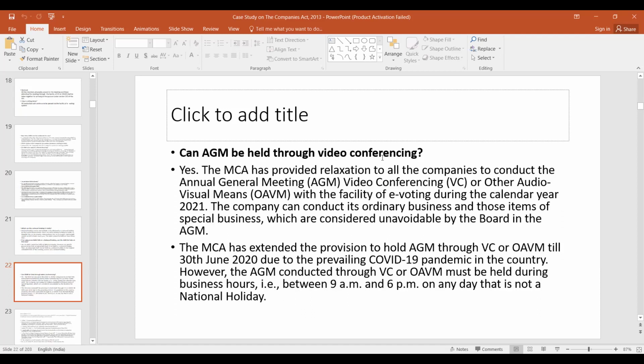Can an AGM be held through video conferencing? Yes, we have already seen the provisions. It can be held, particularly since COVID, this came.